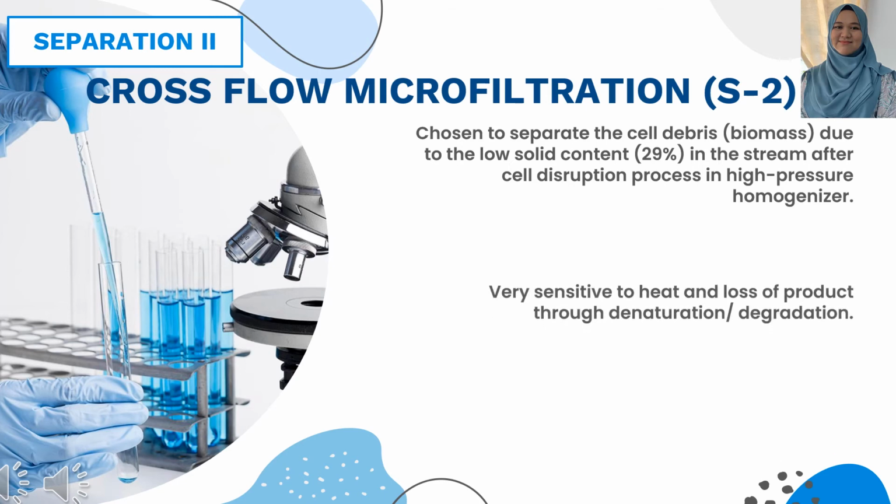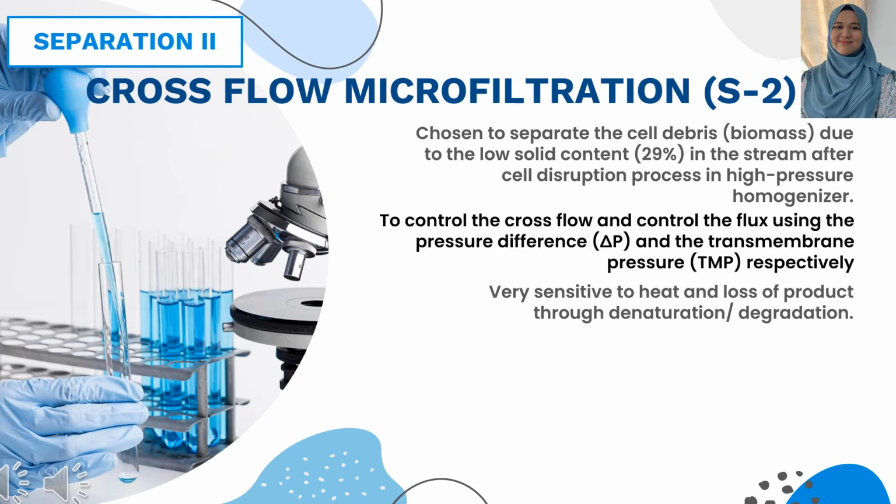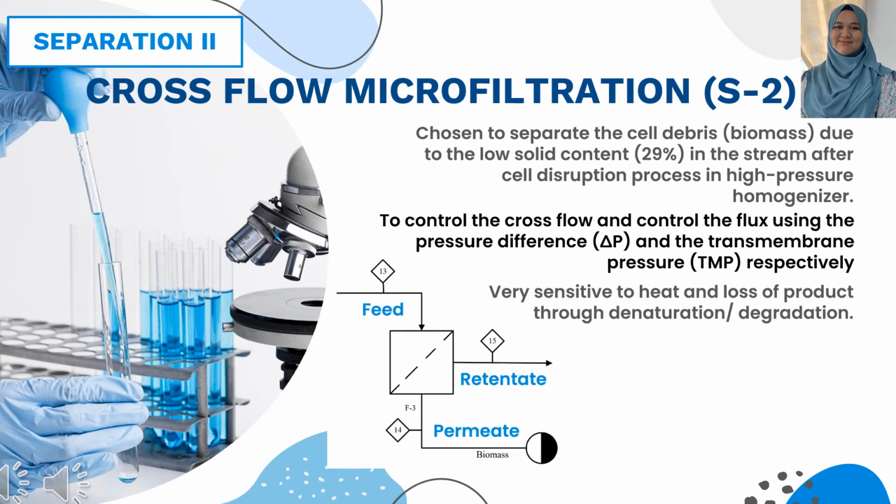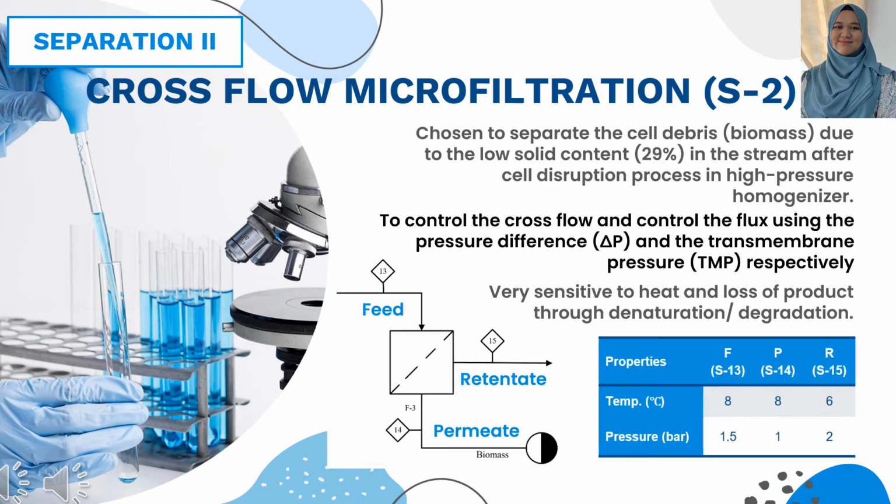As we know, bioproducts are very sensitive to heat, with loss of product to denaturation or degradation. To control the cross flow and the flux, we use the pressure difference, and the transmembrane pressure is calculated. Based on the figure, the feed, permeate, and retentate are in streams 13, 14 and 15 respectively.